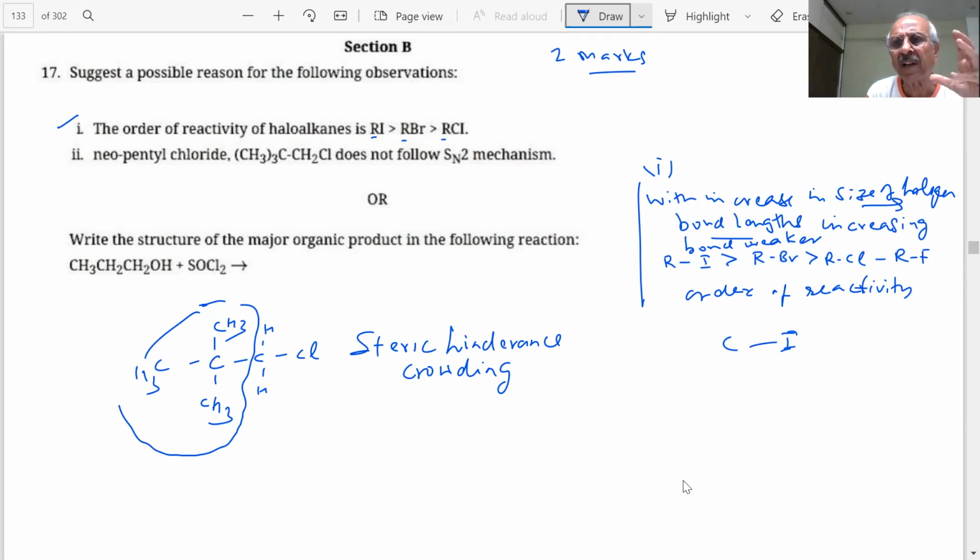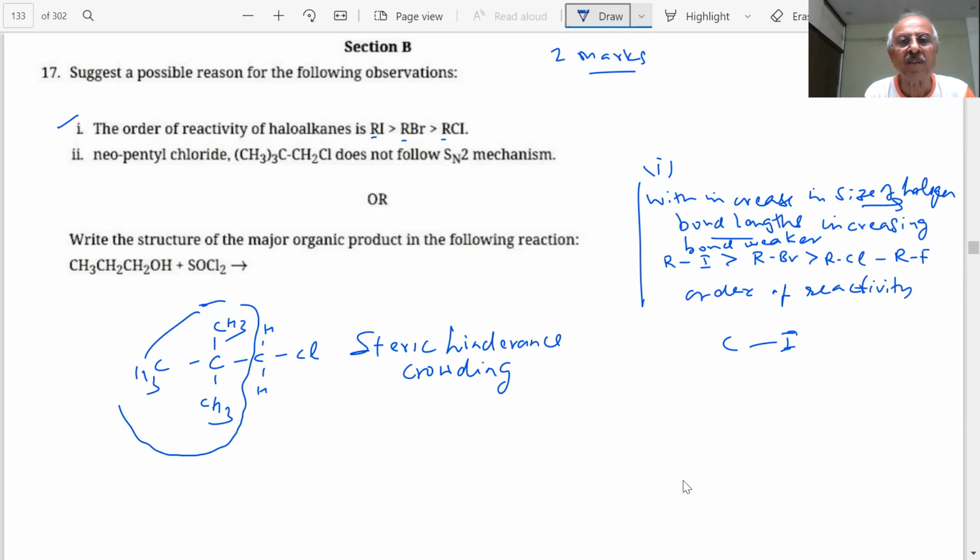More appropriate is t-butyl chloride, where three groups are attached to the carbon bearing Cl. Here it is still 1 degree, since this carbon is attached to only 1 carbon, but because of this huge group, it is not showing SN2.